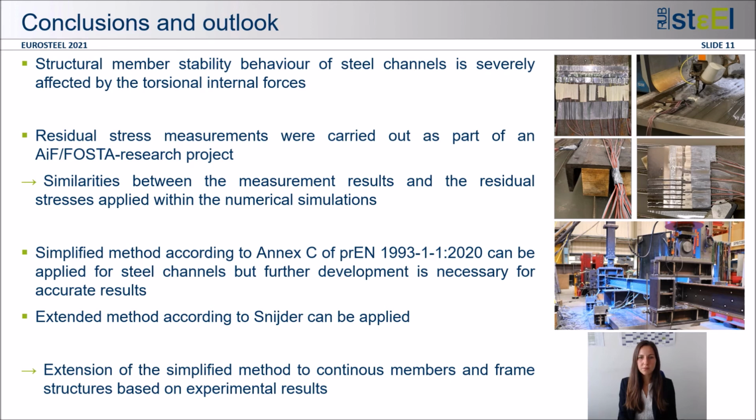The residual stress measurements on UPE profiles, which were only recently carried out as part of a research project, are comparable to those determined theoretically. The simplified method according to Annex C of the pre-standard can be extended to cross-sections which are symmetric about the y-y axis. However, it is necessary to further develop the method as the results are over-conservative. The verification method of Snyder can be extended to steel channels subjected to flange loading and to consider normal forces.